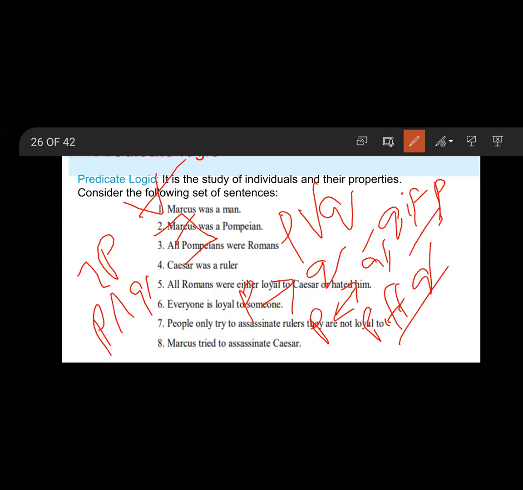Term equals function, term, constant, variable. Connective means and, or, implies, or equivalence. Quantifier means for all, there exists. Constant, for example, John.